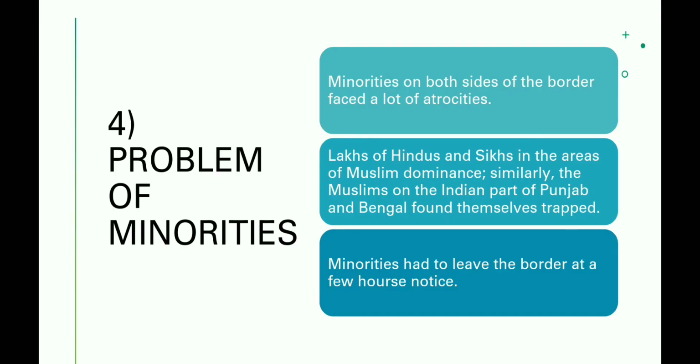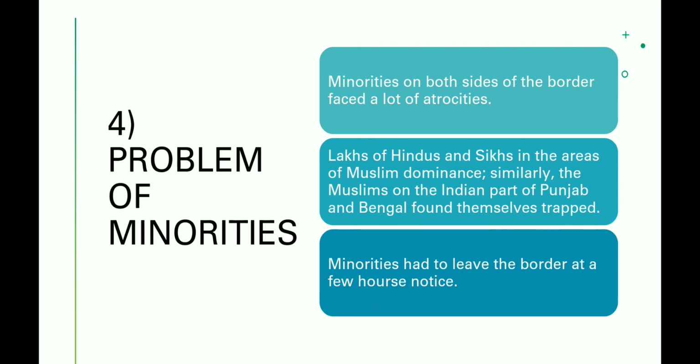So after that, the next problem is of minorities, which was actually a very big problem, and it continued even after partition as well, okay. So minorities on both sides of the border faced a lot of problems, a lot of atrocities.